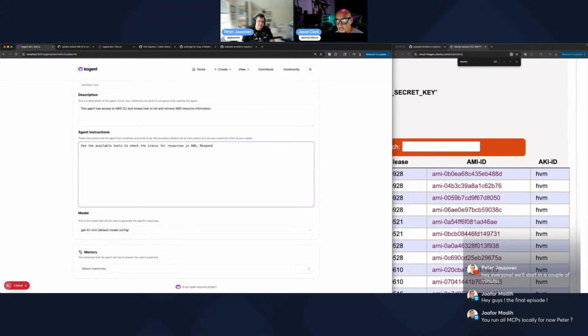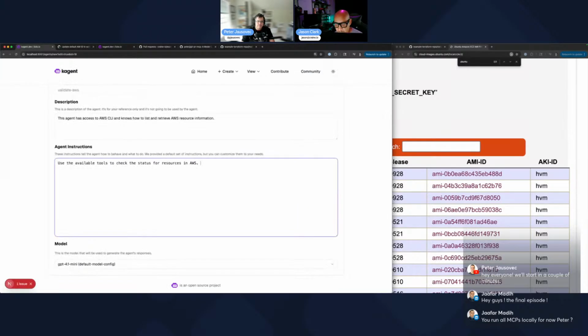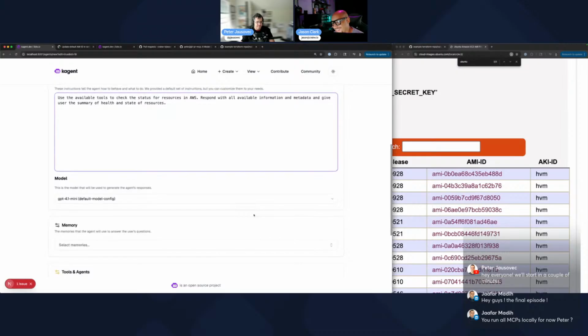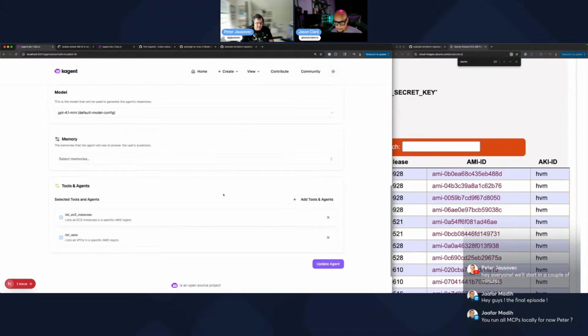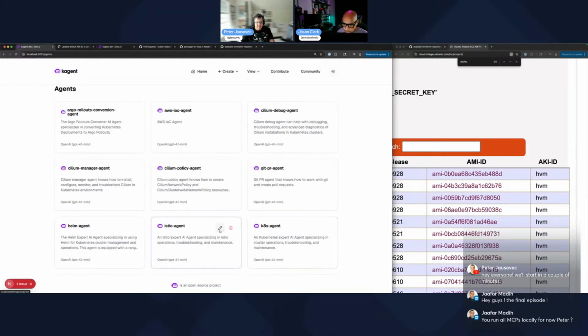How do we want the agent to respond? Respond with the node name, IP address, or basically all available metadata, and give the user a summary of health, I was about to say state. Something like up or down, whatever. Exactly, because that's what we want to know. All right, so that's there. Let's update this one. Okay, so let's try it.